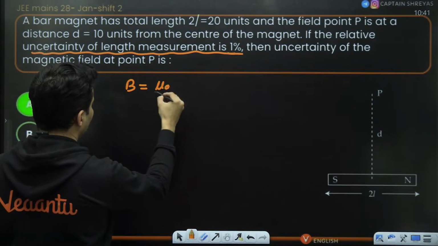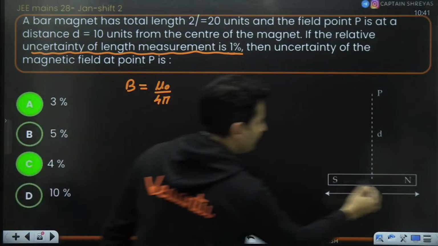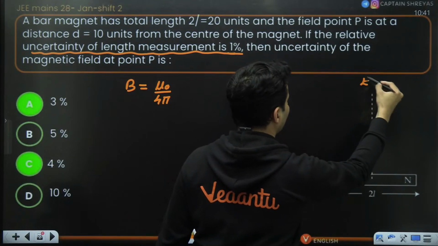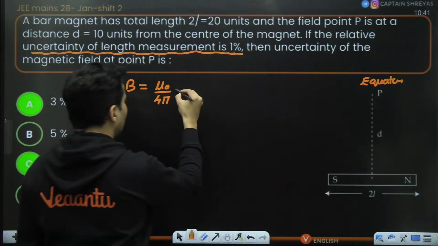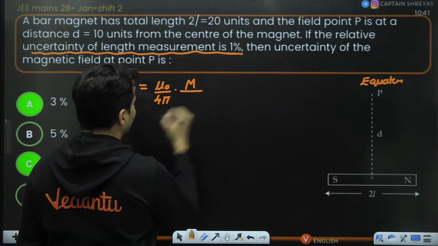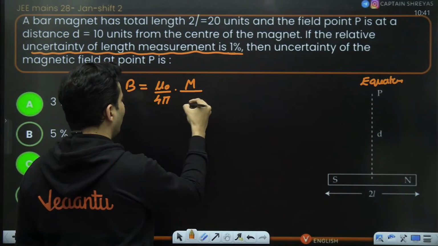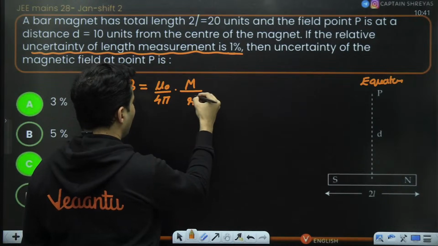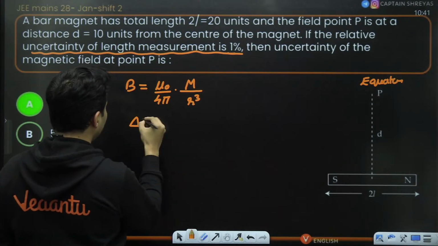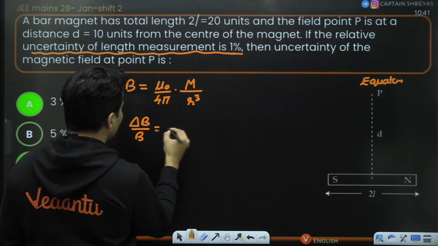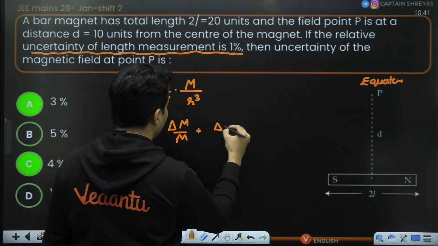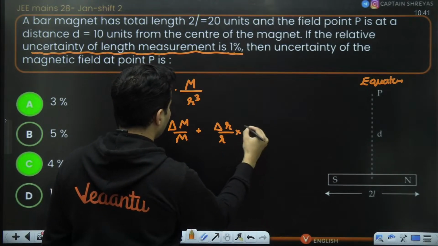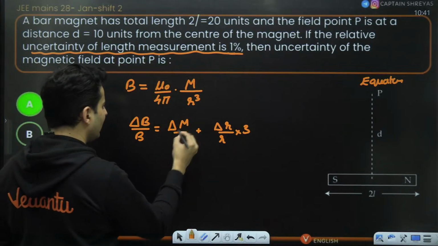Magnetic field is given by mu naught by 4 pi, if this is a dipole and this is the point on the equator, into magnetic moment divided by the distance, which is r cube. So delta B by B will be delta M by M plus delta R by R multiplied by 3, because the power of R is 3.